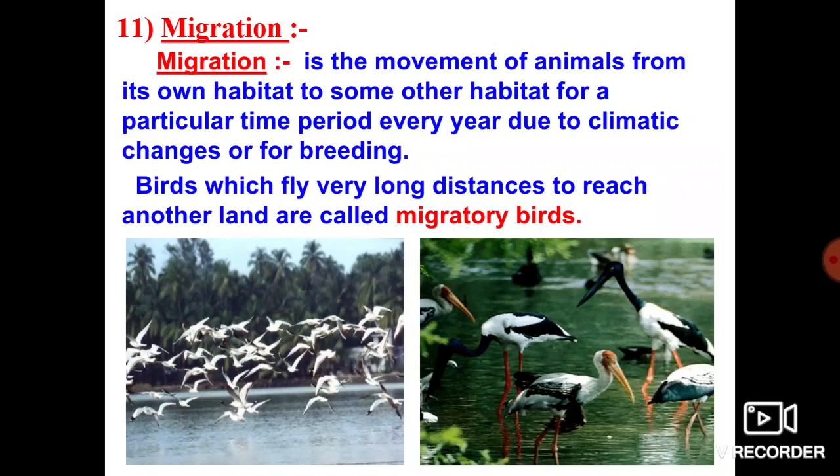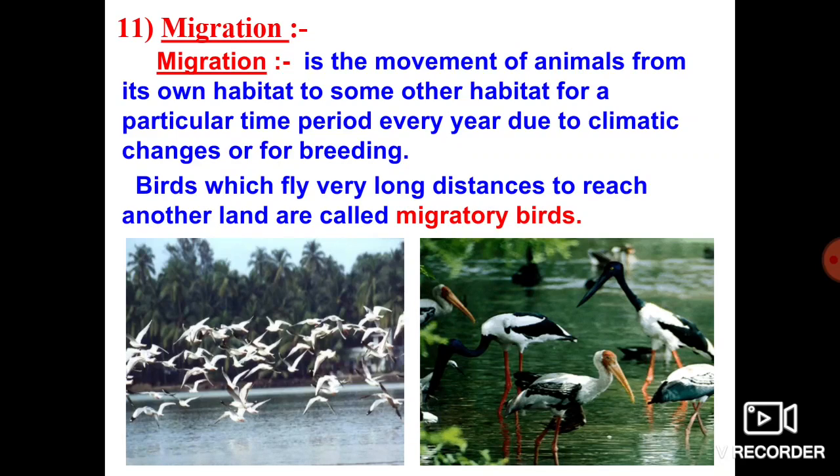Migration is very helpful for birds or any organism to get favorable conditions, as well as sufficient temperature, water, and food. The example we discussed is the Siberian crane, which migrates from Siberian countries where winter begins, and reaches India for the purpose of breeding. One more very important advantage of migration is that it also provides a suitable place.